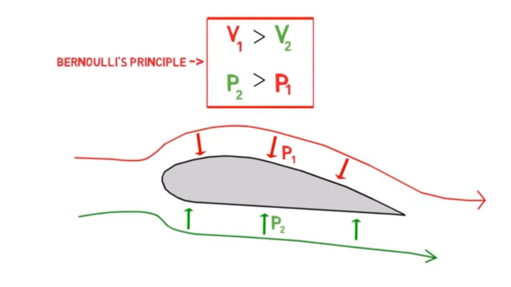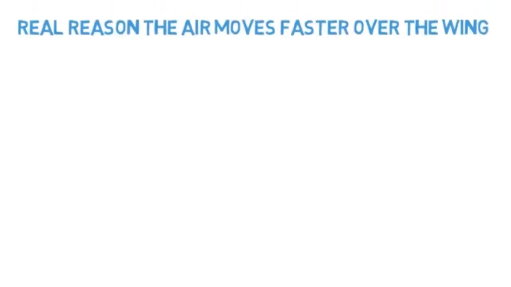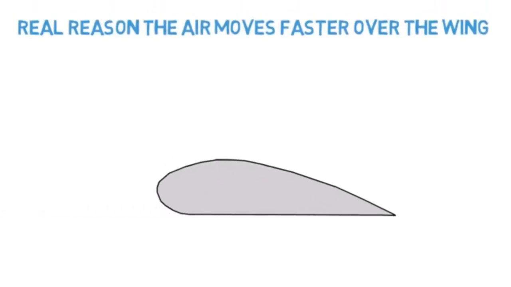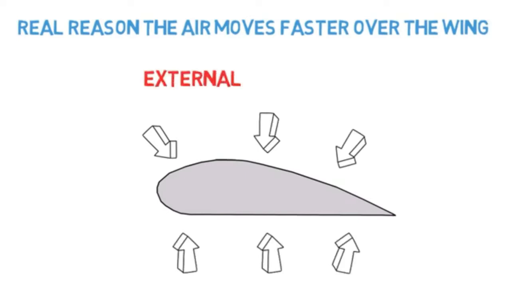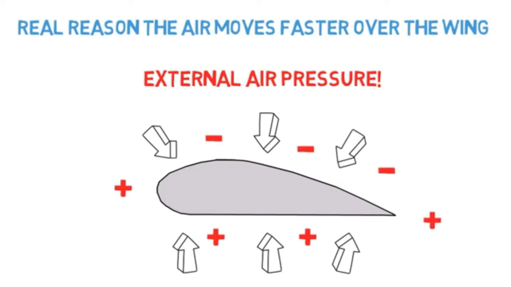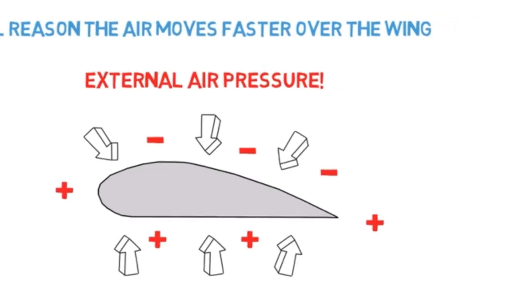Basically, what we see here is the essence of Bernoulli's principle and lift. Because of the difference in speeds, there is a difference in pressure and lift is created. The reason air moves faster over the wing is that the external air pressure, which is actually the atmospheric pressure, is lower in that area. And in general, air will always move from a high pressure area to a low pressure area.